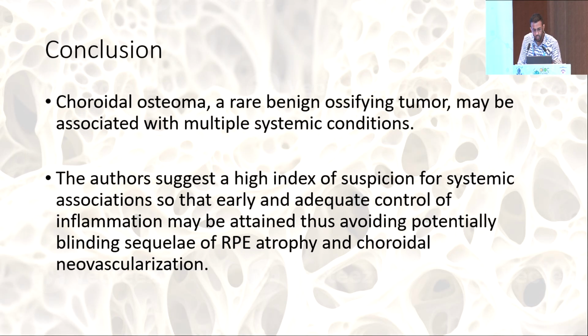Usually choroidal osteomas are only observed if there is no progression or growth which is seen along the margins, but they are also associated with multiple systemic conditions. So there should always be a high degree of suspicion when choroidal osteomas present to us for systemic diseases which may be present in the patient. So adequate control and early detection of those diseases can be done for proper treatment of the condition. Also, we should be on the lookout for any sequelae of RPE atrophy and choroidal neovascularization which may occur, so that intravitreal anti-VEGFs, if required, may be given.